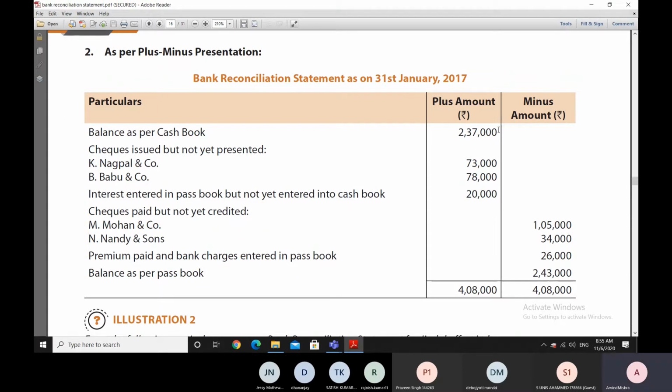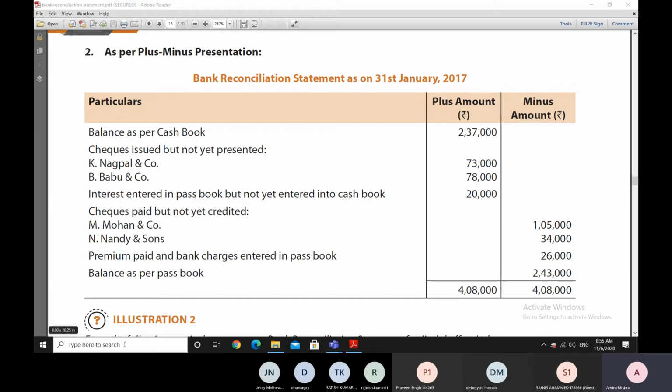So the bank passbook will not show this 2,37,000 balance. Rather, it will show 2,37,000 plus 73,000, because this is a minus figure. So when we go by algebra, we will have to minus 73,000 rupees from this 2,37,000 rupees. So we'll come to a figure of 2,37,000 rupees minus 73,000 rupees.